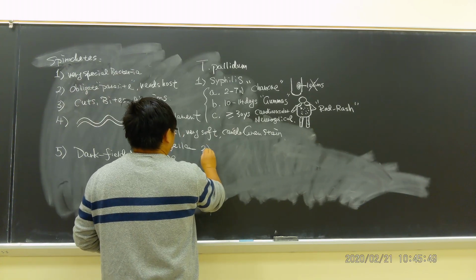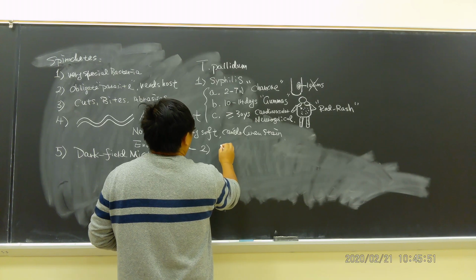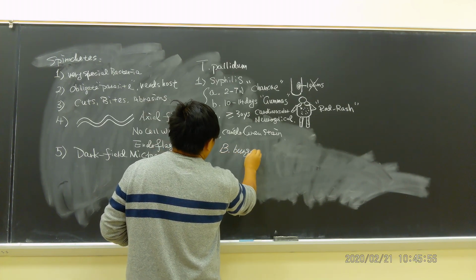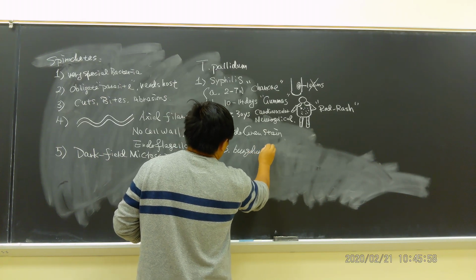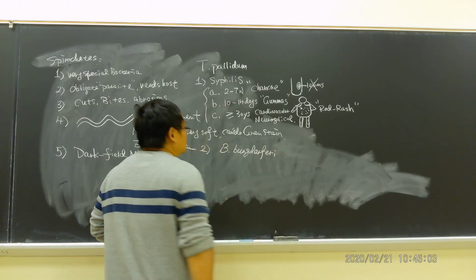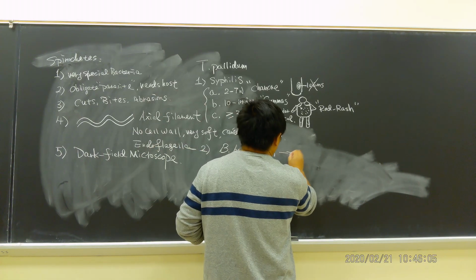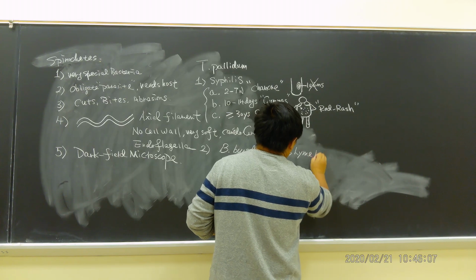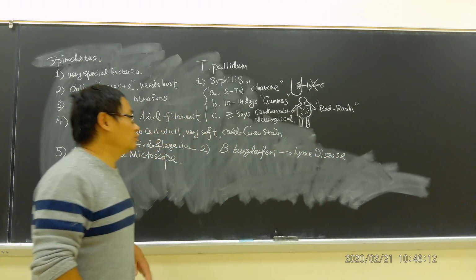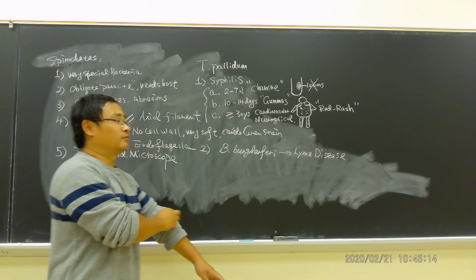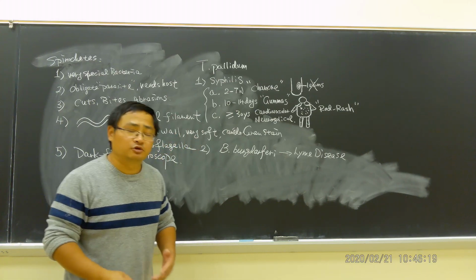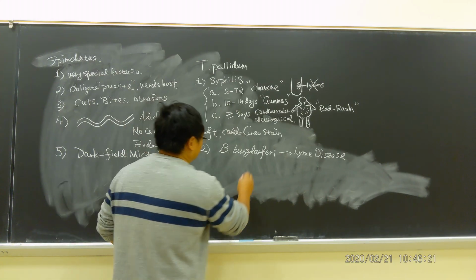Second thing I want to mention is called Borrelia burgdorferi. This is the pathogen that causes Lyme disease. Okay? Why do we call it Borrelia burgdorferi? Burgdorferi is a scientist at Montana State University in 1970.